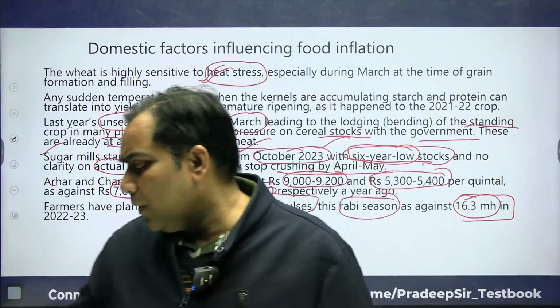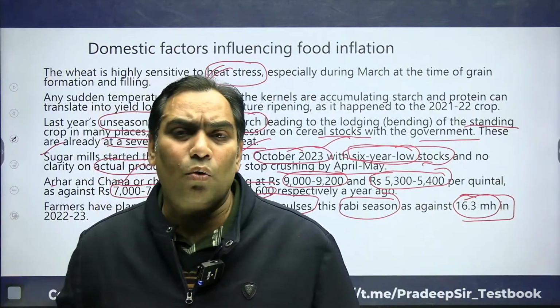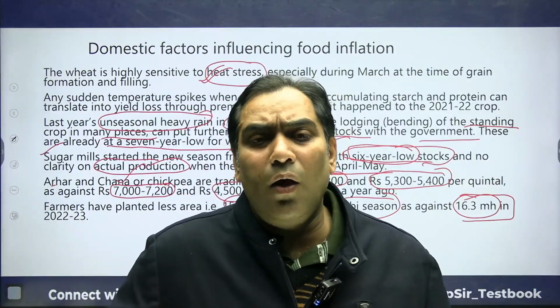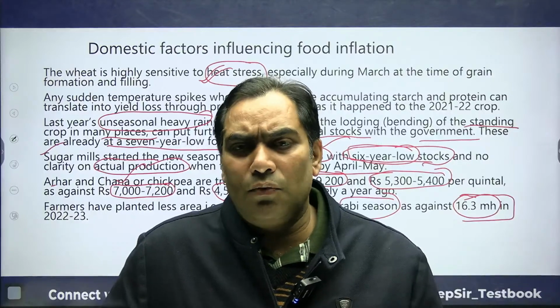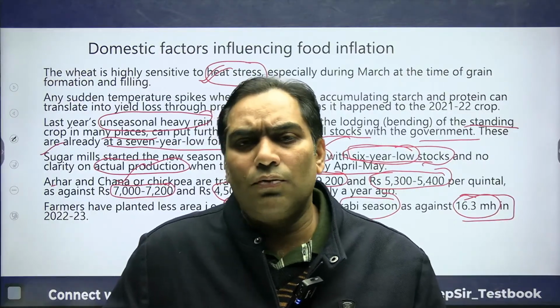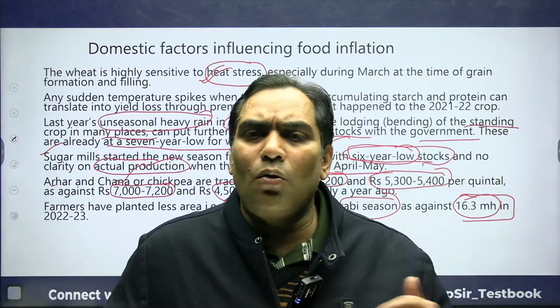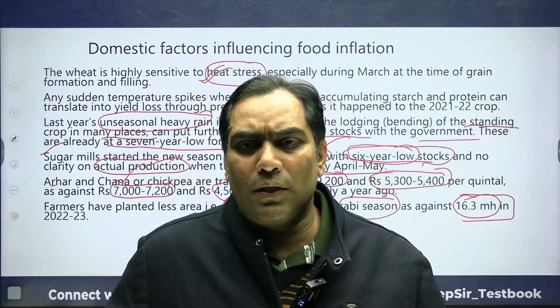So what are the domestic factors which are going to decide food inflation in India now? The production of cereals, the production of sugar, and the production of pulses.